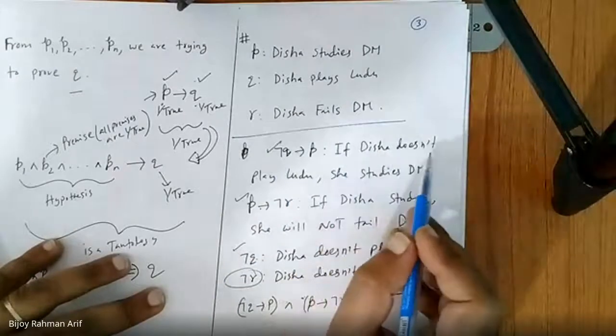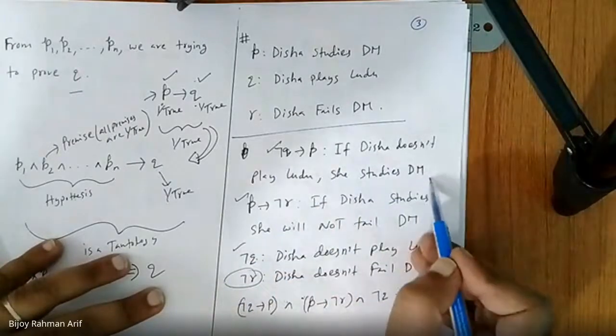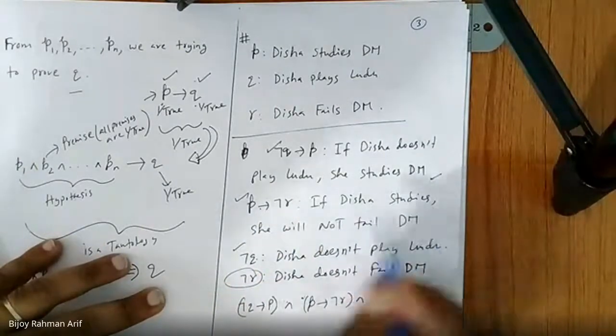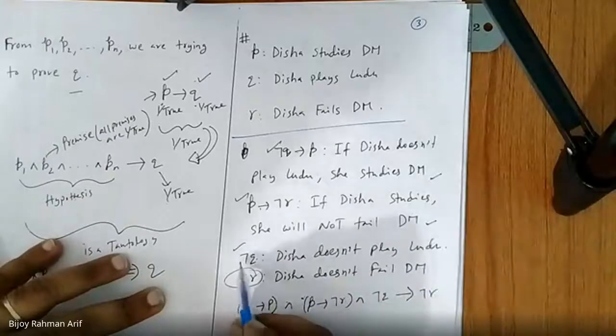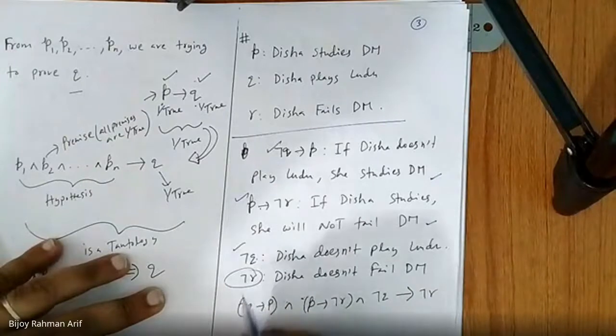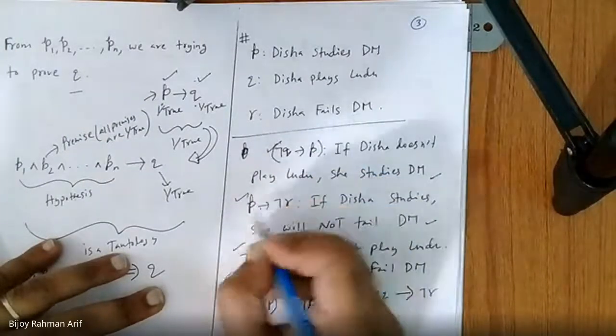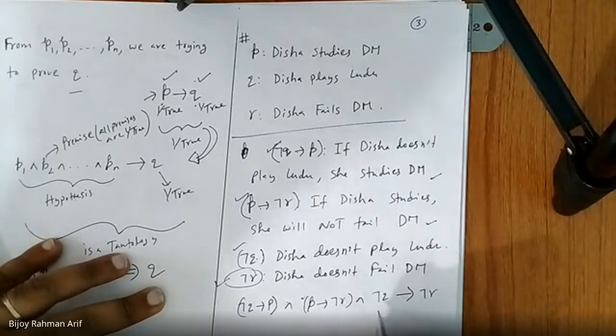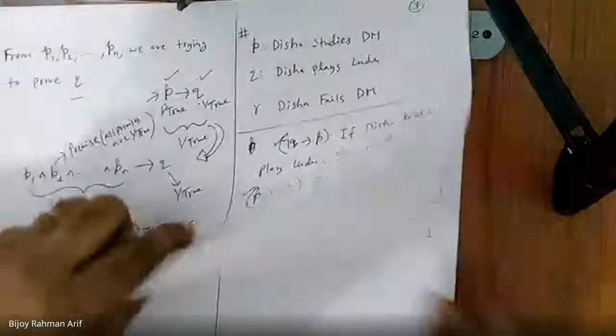That means if Disha does not play Ludo, she studies discrete mathematics. Then P implies not R: if Disha studies, she will not fail discrete mathematics. Finally, not Q: Disha does not play Ludo. And I have to prove using these that this one is my conclusion. So not Q implies P, and P implies not R, and not Q implies not R. We have to prove this one. And then we come up with the truth table.